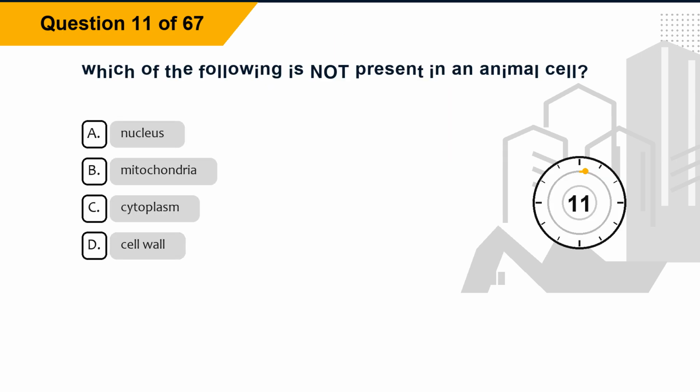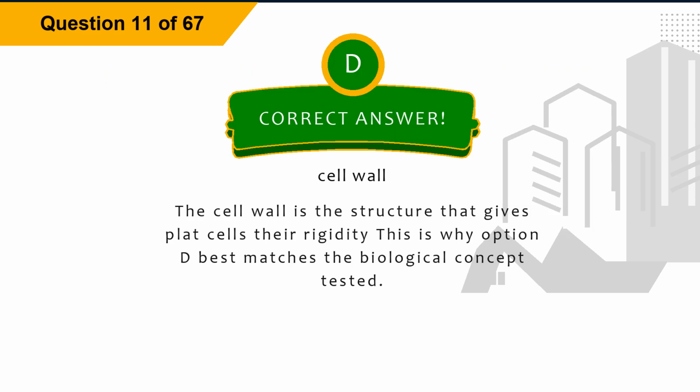Question 11. Which of the following is not present in an animal cell? Option A, nucleus. Option B, mitochondria. Option C, cytoplasm. Option D, cell wall. The correct answer is option D, cell wall. Explanation. The cell wall is the structure that gives plant cells their rigidity. This is why option D best matches the biological concept tested.